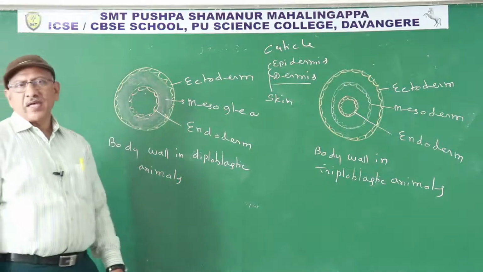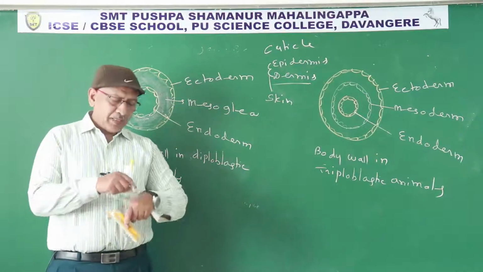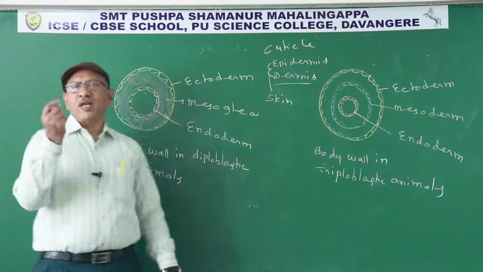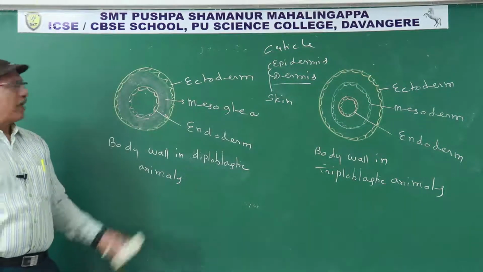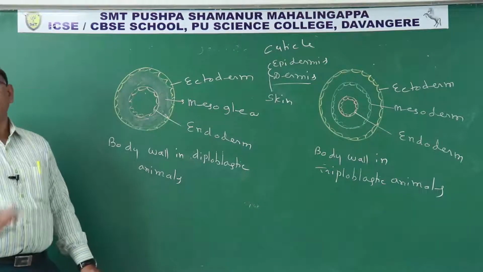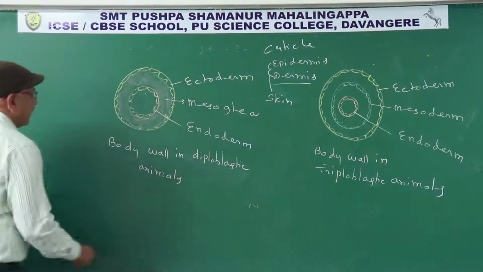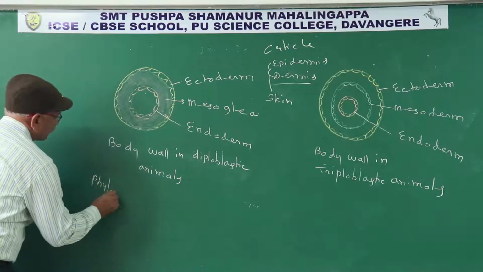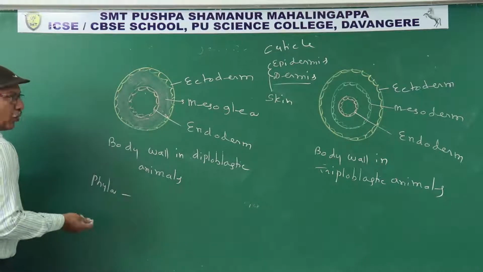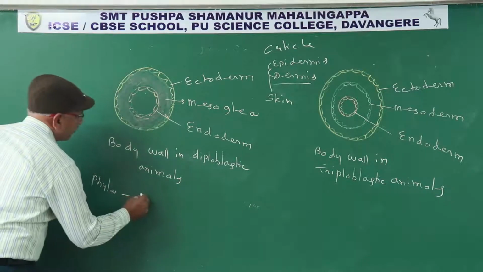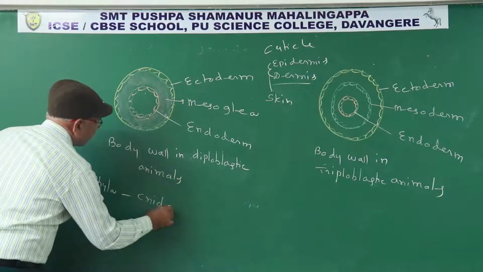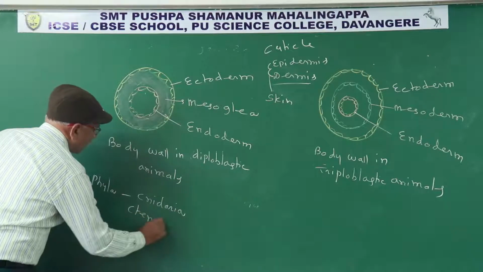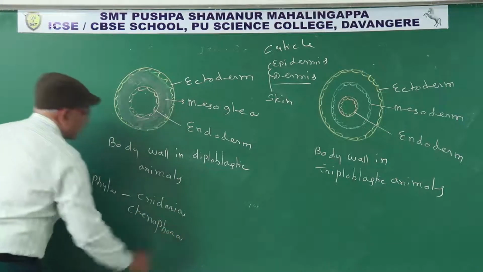What is a diploblastic animal? In embryonic stage, if the body wall contains two germinal layers, they are known as diploblastic animals. Example: Cnidaria and Ctenophora. Phyla is plural, phylum is singular.